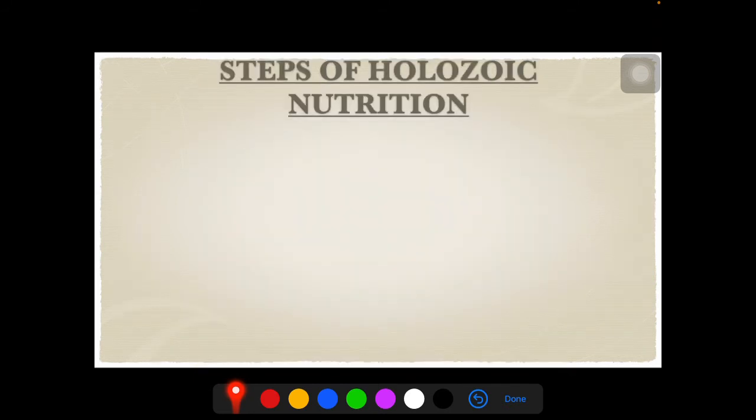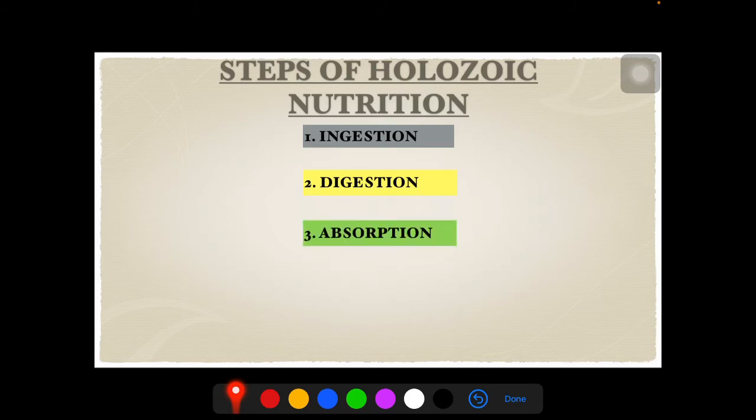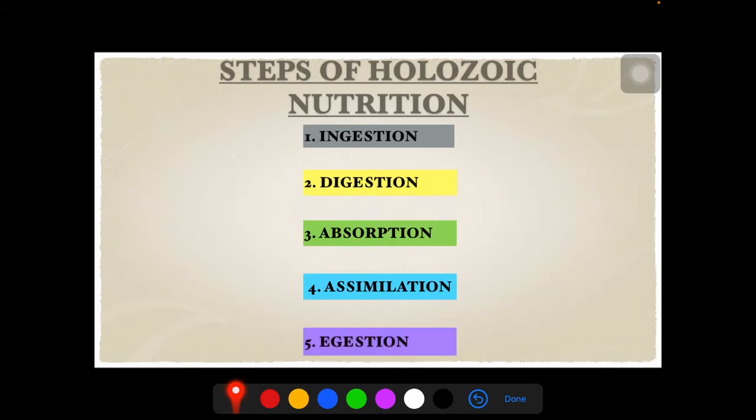Steps of holozoic nutrition include ingestion, that is simply taking in food. Second step is digestion, which is the conversion of complex molecules into simpler absorbable form. Third is absorption, where the organic molecules which are formed are transported to blood. Assimilation, where new organic molecules are formed by the compilation of different simpler organic molecules. And lastly is egestion, where the food which is undigested and unutilized is thrown out of the body.